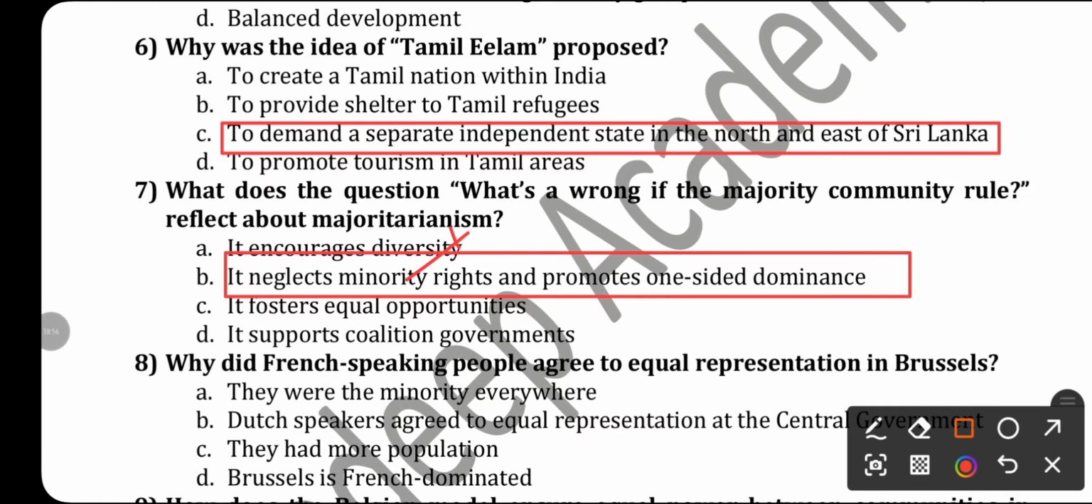Okay. Next. Why did French-speaking people agree to equal representation in Brussels? Remember, Brussels is the capital city. Now in the capital city, French-speaking people accepted equal representation because the Dutch-speaking community has accepted equal representation in the central government. So Dutch speakers agreed to equal representation at the central government. That is the reason because of which French-speaking people agree to equal representation in the capital city.